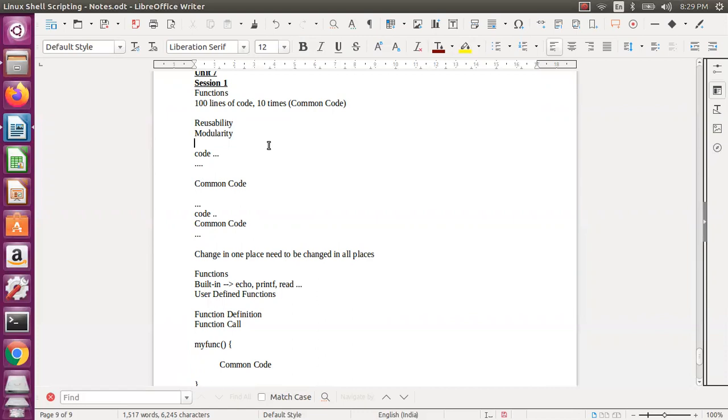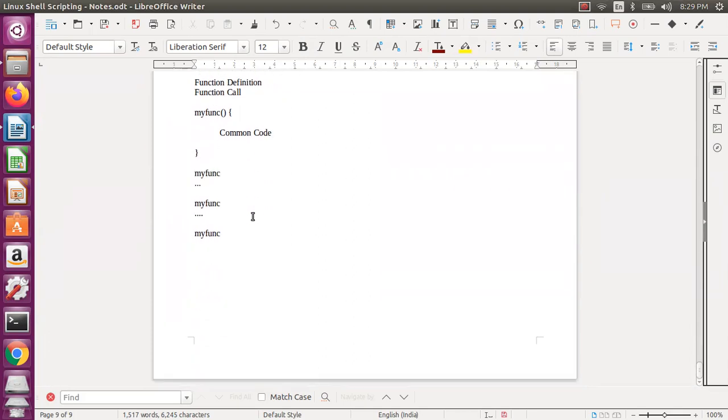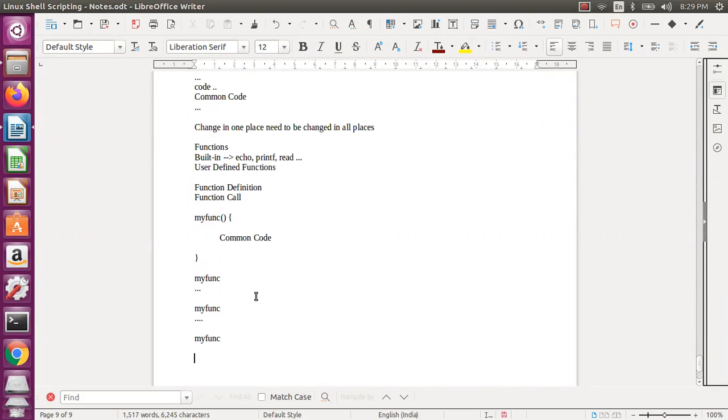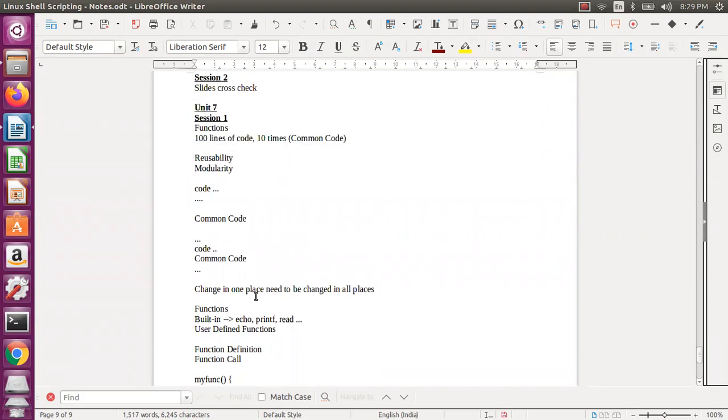So you are splitting that particular big code into small functions and modules, and they are reusable also. Some functions you need to use in some other modules as well. So in that case, it will be used. Of course, we'll see calling one function from other places also, we'll see that sample as well. So this is the advantage with the functions.